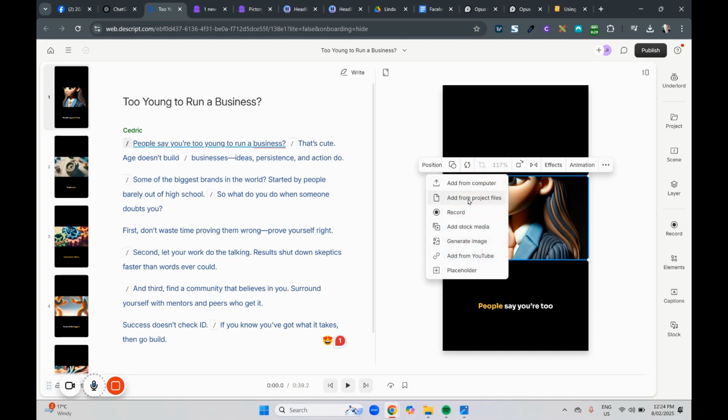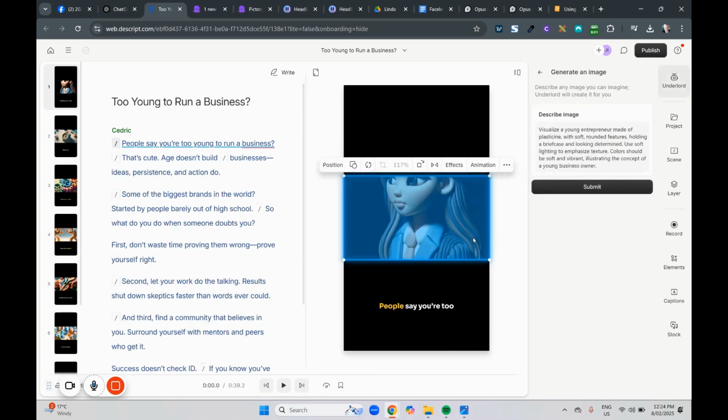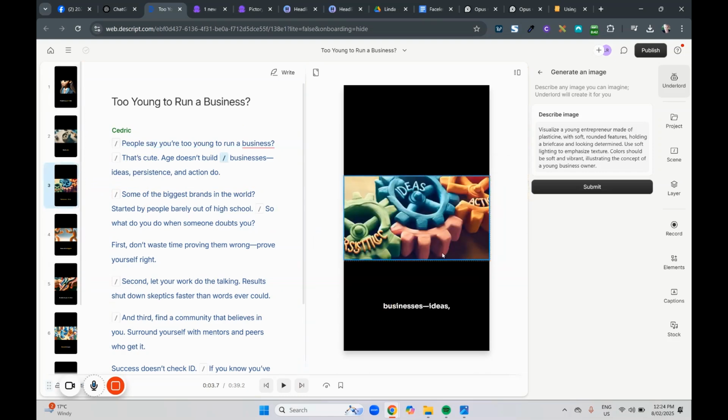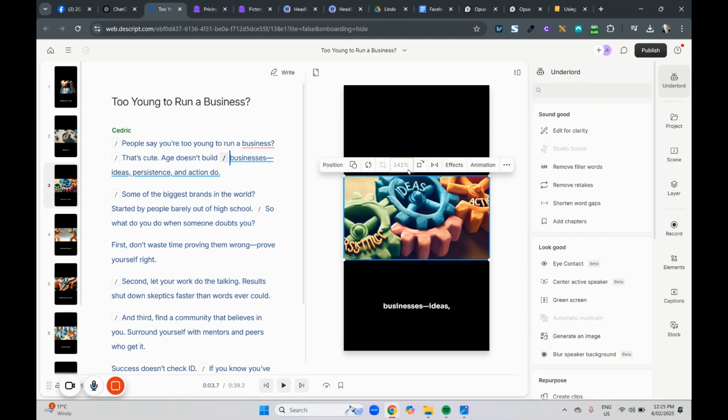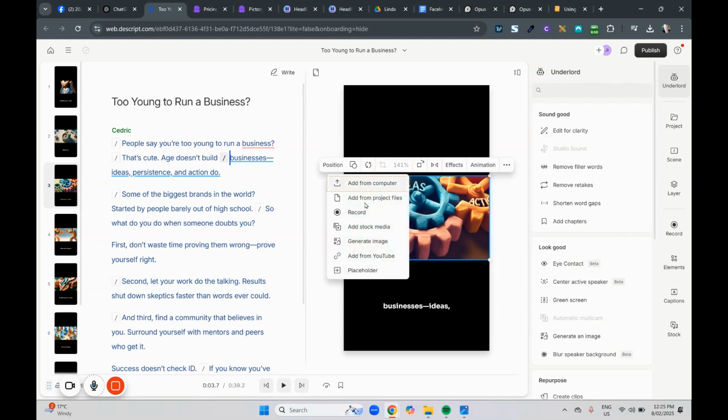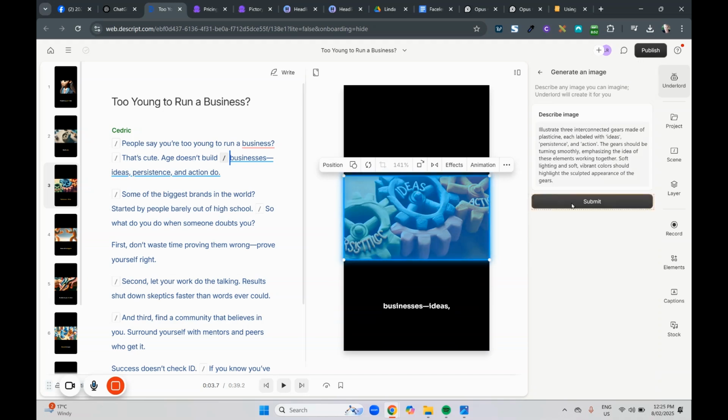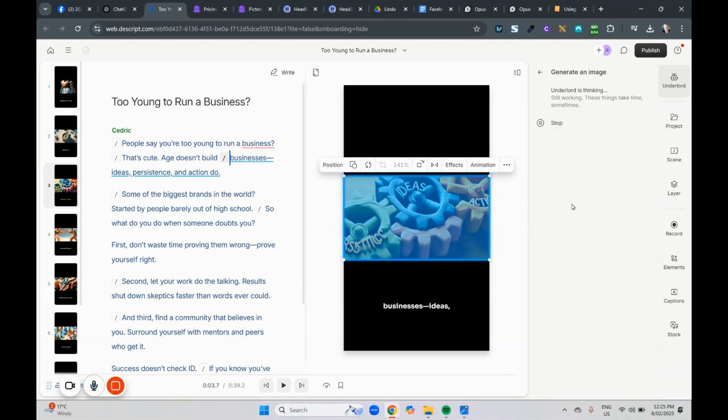And we can add from project files, or we can ask AI to generate an image again. And you can look at the prompt that it's given it, and you can ask it to come back with some more detail. So the one in particular that I know that we need to regenerate in this video is this one here. Go back for a second, because it's got the prompt from the old one. Go regenerate image. Okay, and we ask it to submit.